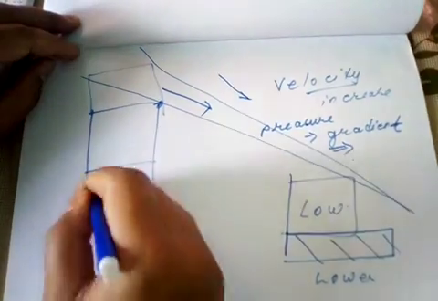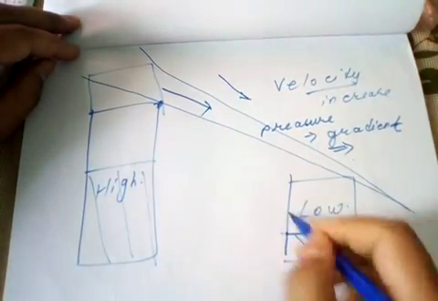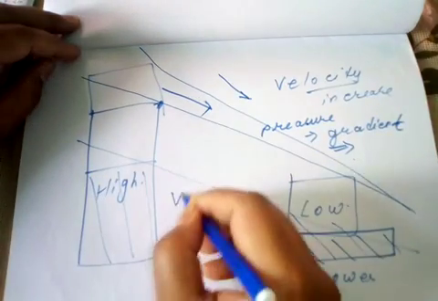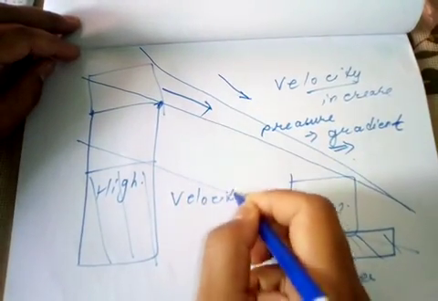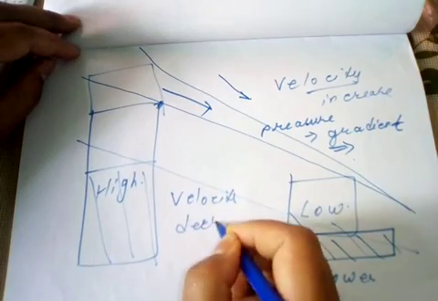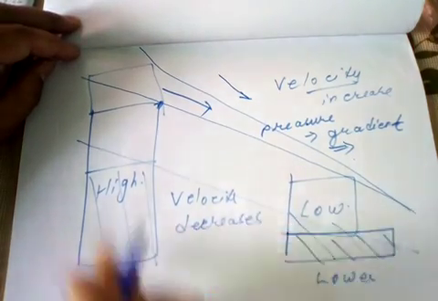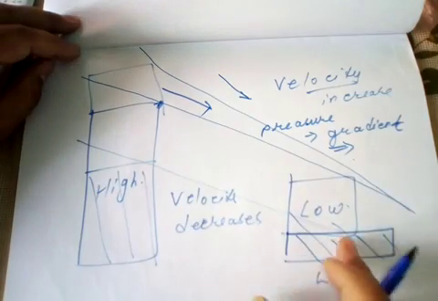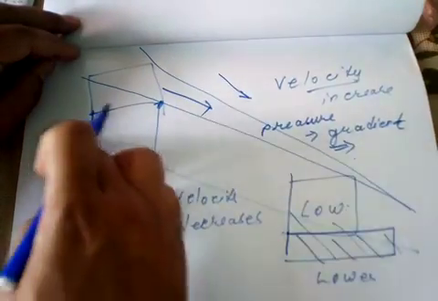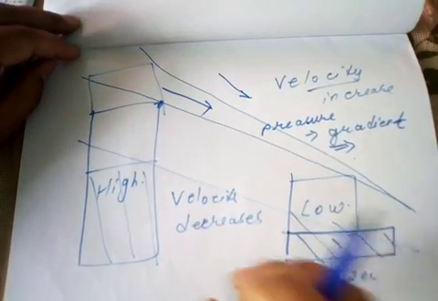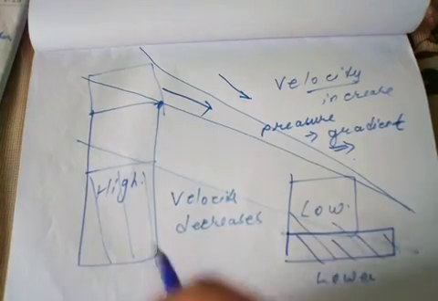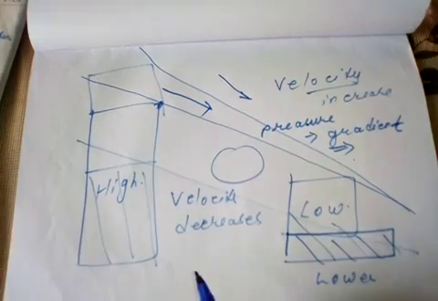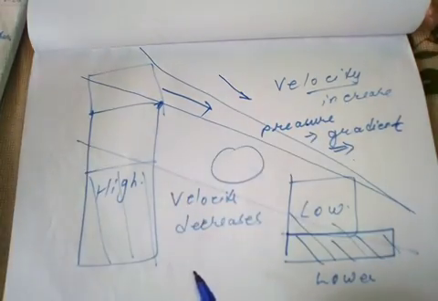But if the difference in air pressure between the high pressure area and the low pressure area is lesser, the velocity decreases, because the pressure difference is not so much, and the sloping of the pressure gradient is lesser. In this way we experience high velocity wind and low velocity wind. It is because of this that storms can be experienced over the surface of the earth.